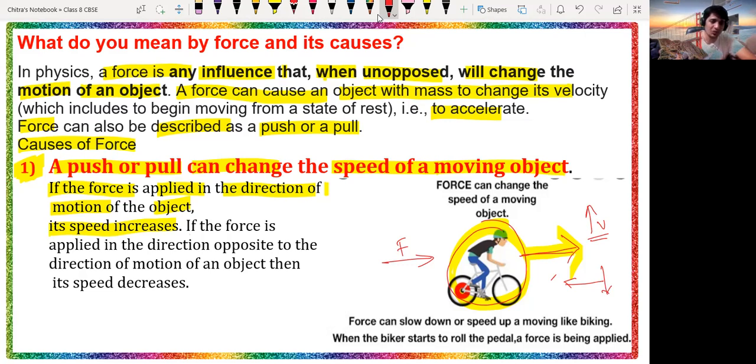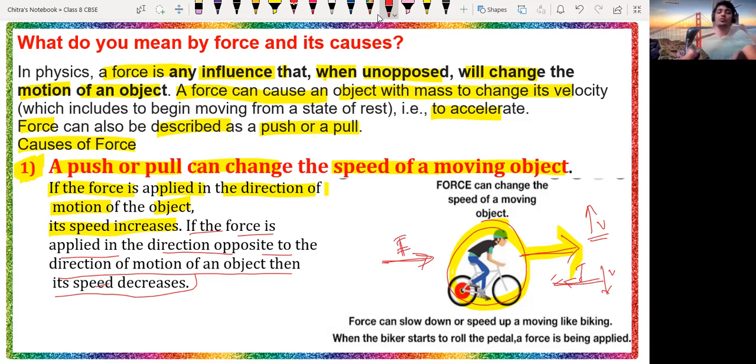So if the force is applied opposite to the direction of the motion of an object, then the speed of the object will decrease. If you apply the force from this direction, the velocity will decrease. If we apply the force from this direction, the velocity of the object will increase.